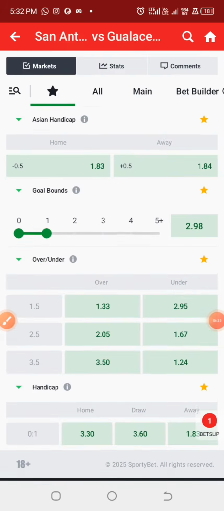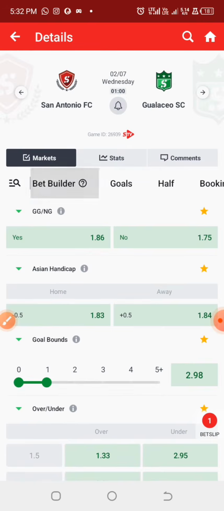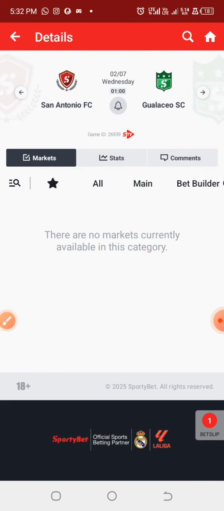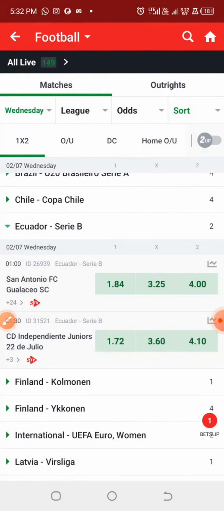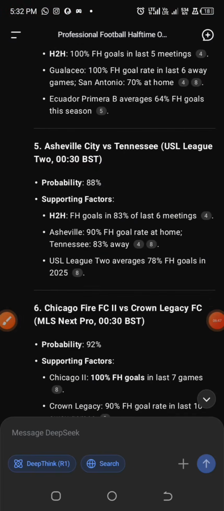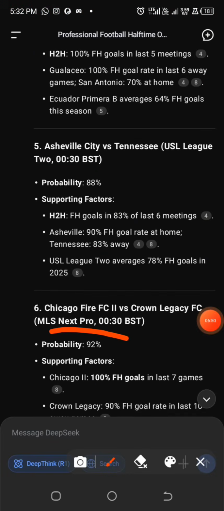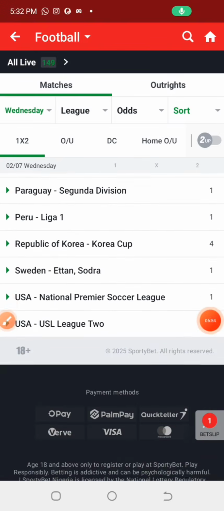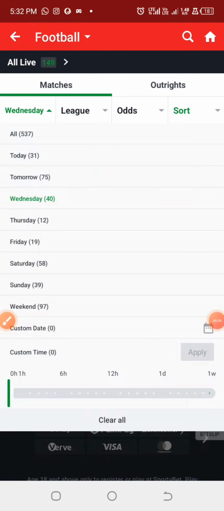So halftime over 0.5. The bookies are not providing the odd line for this particular game, so we are going to skip this match, but you guys can actually make use of it if you have any other bet platform that is providing the odd line. So let us check the next game.